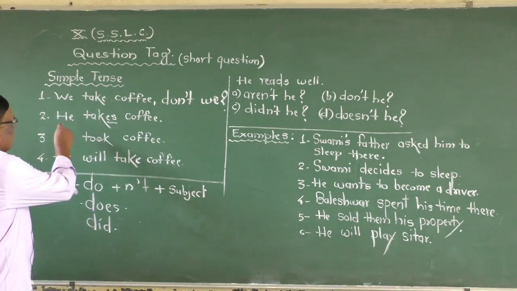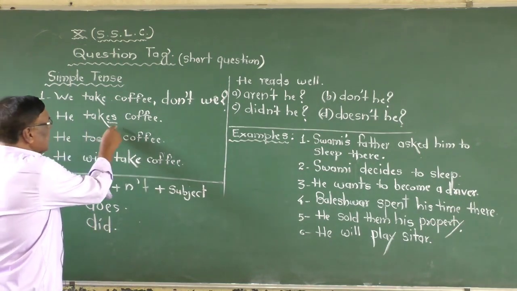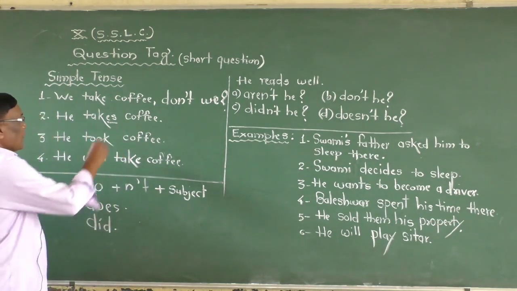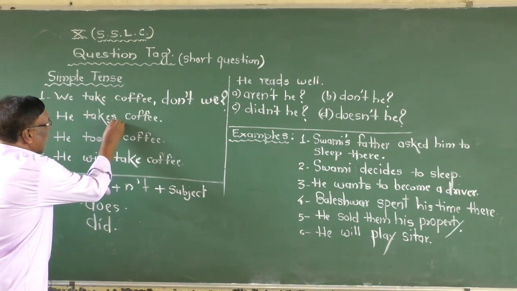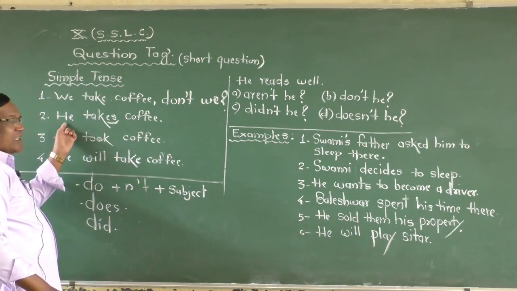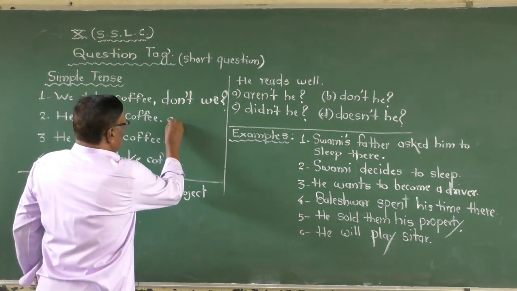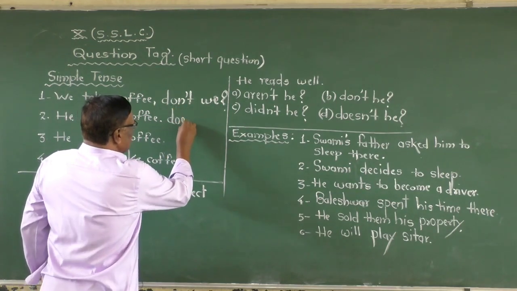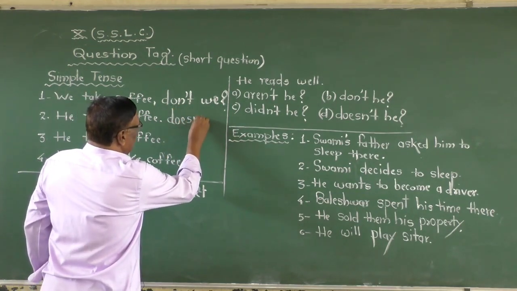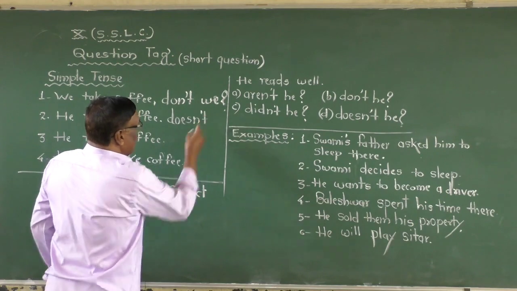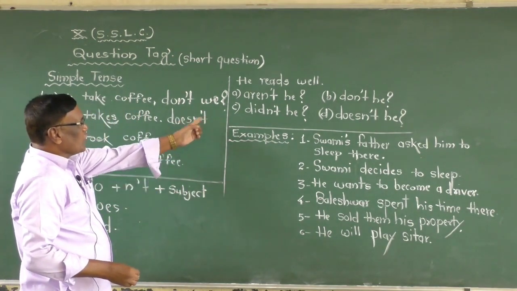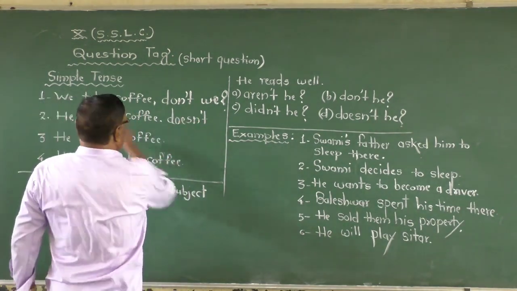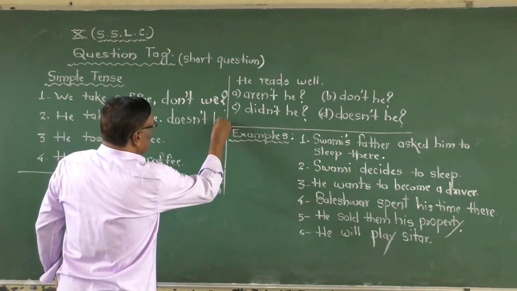Now come on to the second sentence. He takes a coffee. Here the word you see has s or es because of the third person. Then you use what here? Does. Add there what? Not. How do you add there not? N apostrophe T. And write the subject here, he.